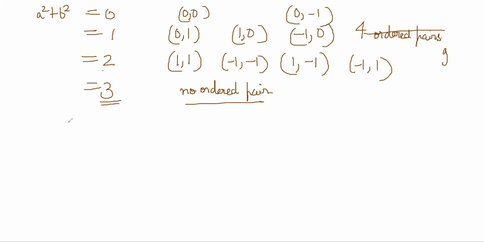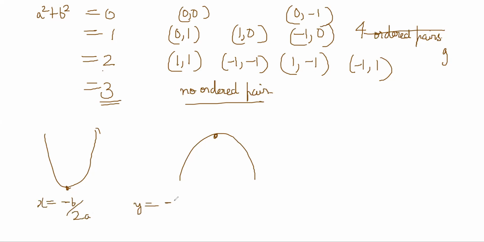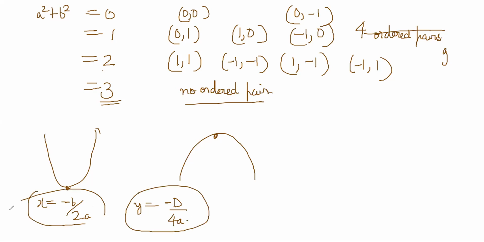But you understood how we took maxima and minima, no? If the quadratic looks like this, the maxima and minima will come at this point, and the value of the quadratic will be minus D by 4a. You need to know these facts, then the question becomes very fast. You can solve it quickly, right?